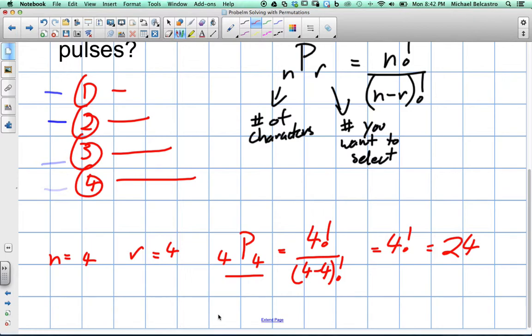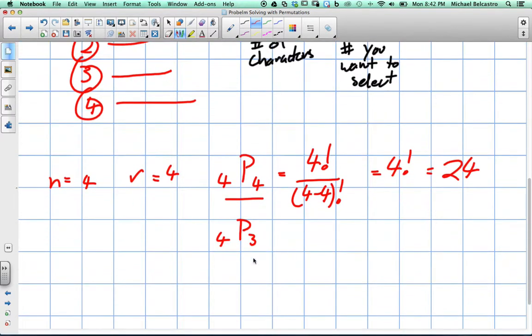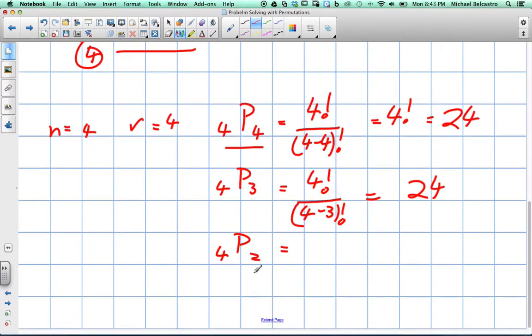We also have the option of 4 again. We always have the 4 characters. But this time, we only choose 3 of them, let's say, okay? So we go like 1, 3, 4. That represents the number 3 or something. How many different ways can we arrange that? That will be 4 factorial over (4 minus 3) factorial. I wrote that wrong at first. And that actually ends up giving you the exact same answer as before because 1 factorial is the same as 0 factorial. So using that idea, we're just going to go all the way down. 4P2, what does that equal? And 4P1, if we were to choose just 1.